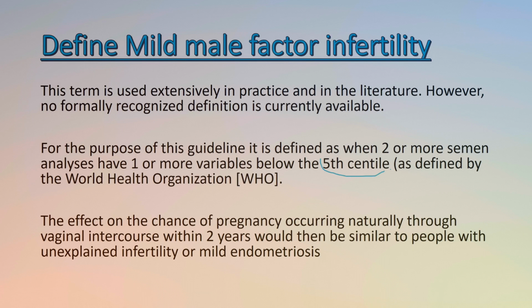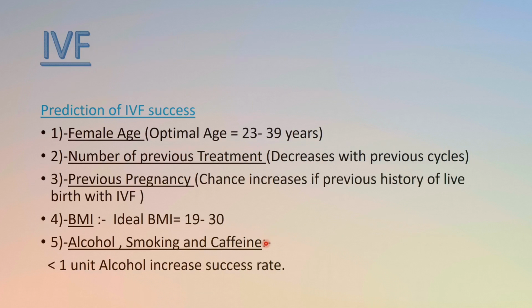So if we have 2 or more semen analyses having 1 or more variables below the 5th centile, this is defined as subfertility. The chance of conceiving naturally through vaginal intercourse within 2 years would be similar to people with unexplained infertility or mild endometriosis. So these are very important points.